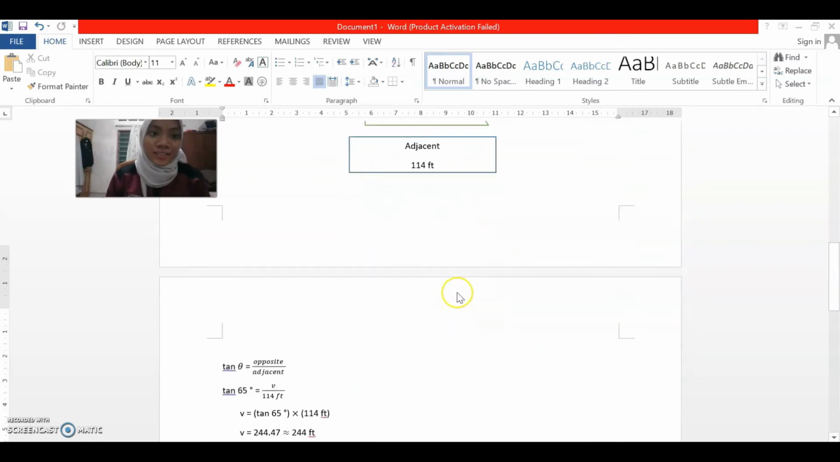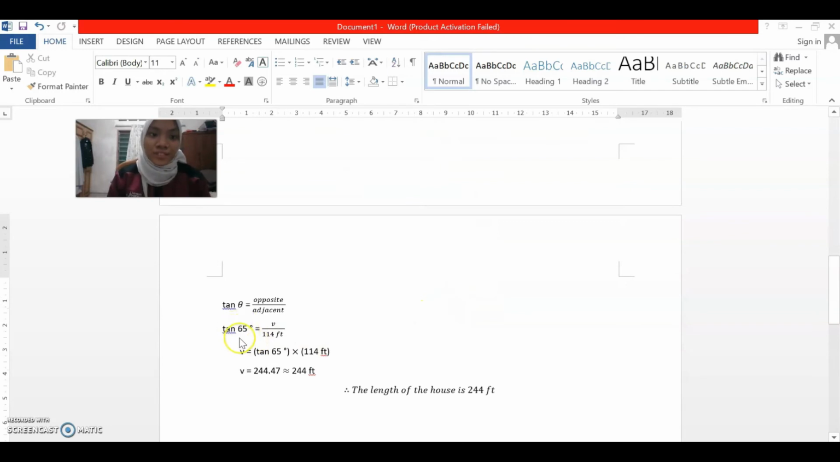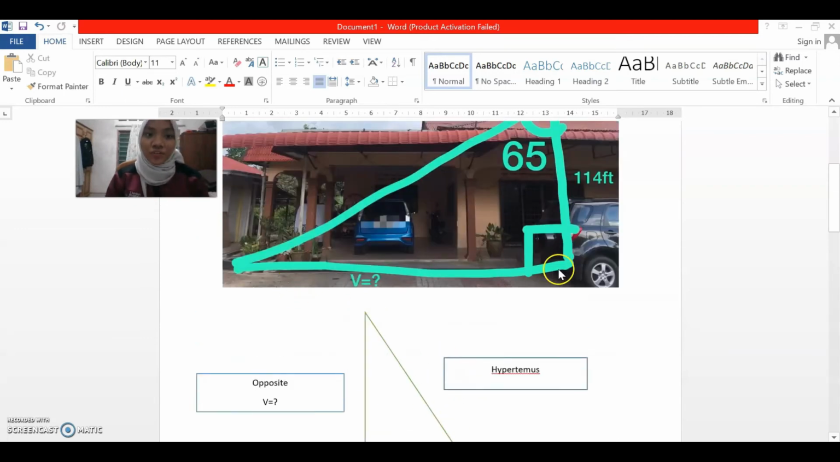So the theta is 65, which is given in the picture just now, and then we have opposite, which is our V, and then we have our adjacent, which is 114 feet. Okay, then we want to find V, so we just multiply tan theta, which is tan 65 degrees, by 114 feet. So we get 244.47 feet, which is approximately 244 feet. So the length of the house is 244 feet.